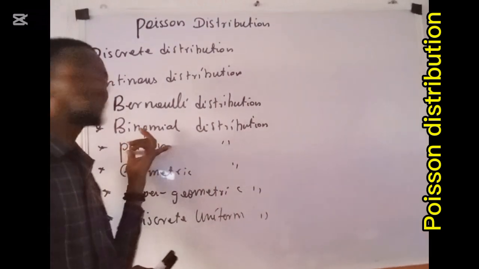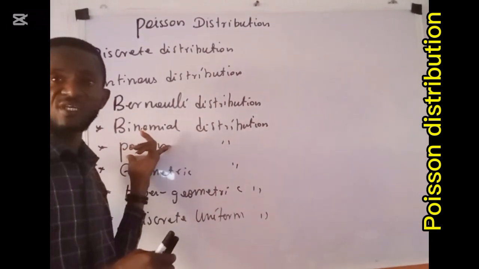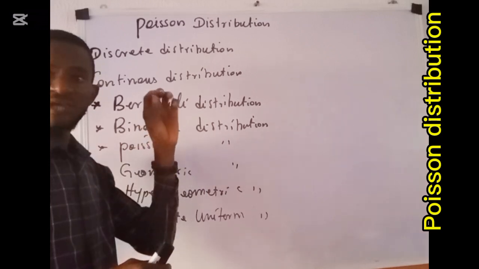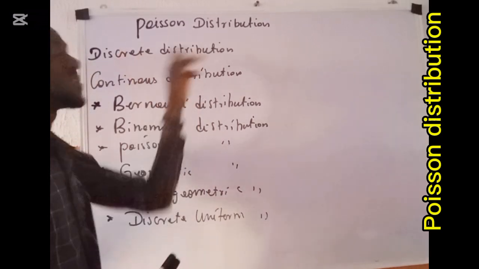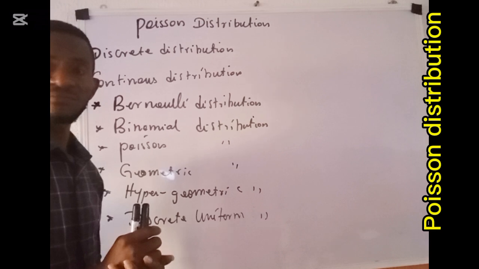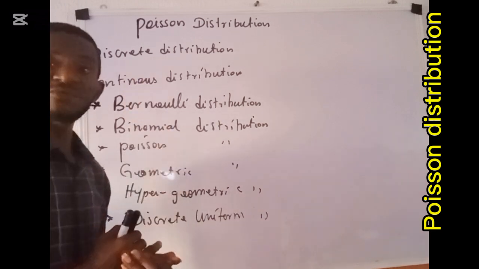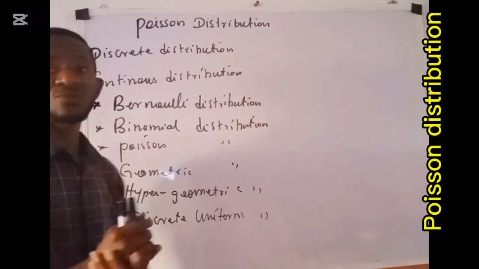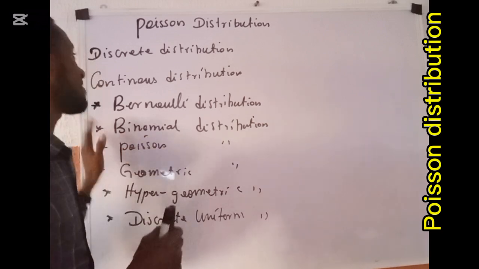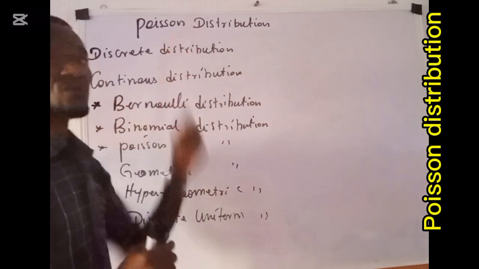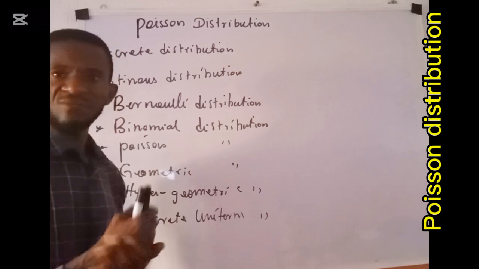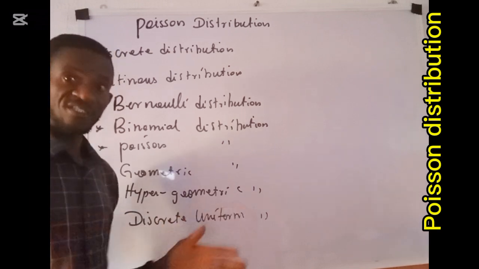Therefore, the Poisson distribution which we are considering today is an example of a discrete distribution. Permit me to clean the board while we consider the study of the Poisson distribution in detail.